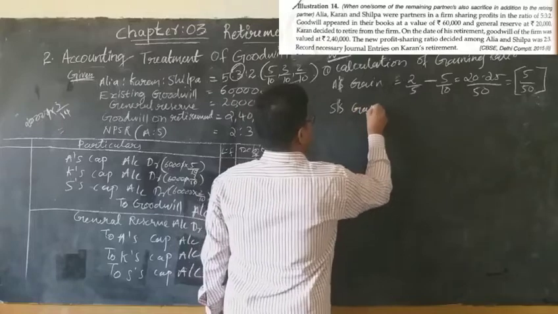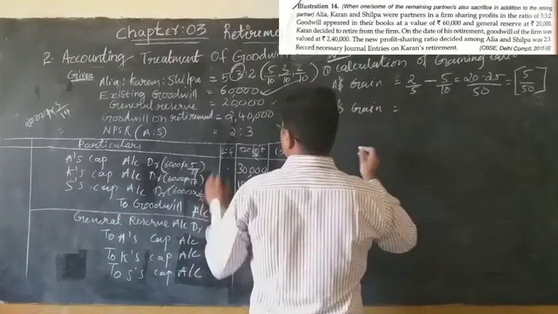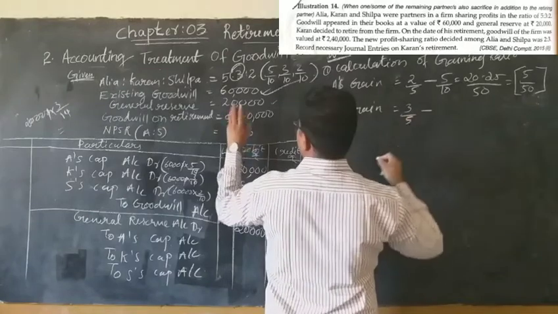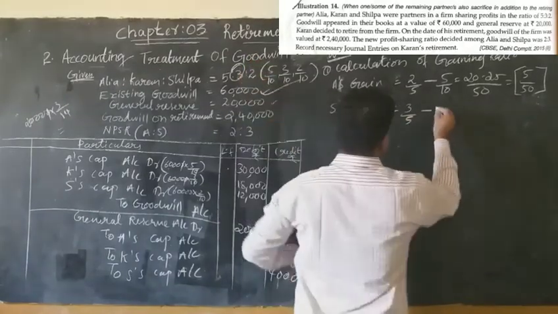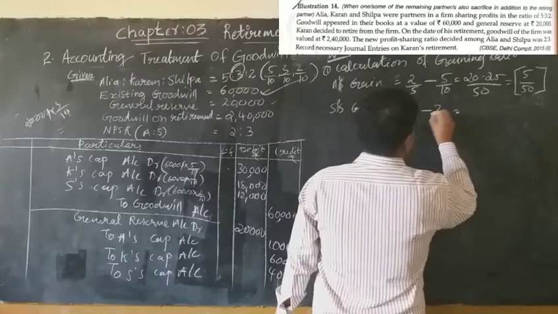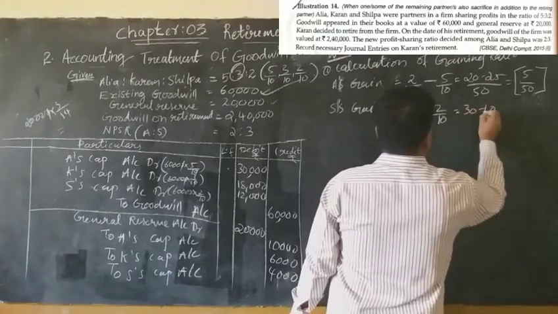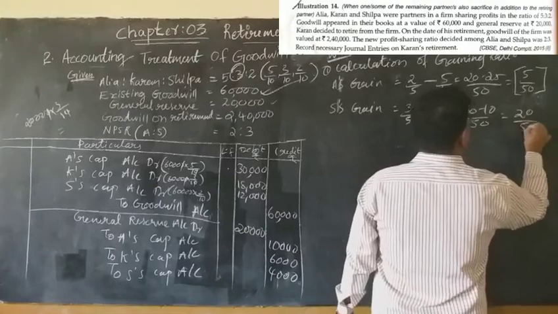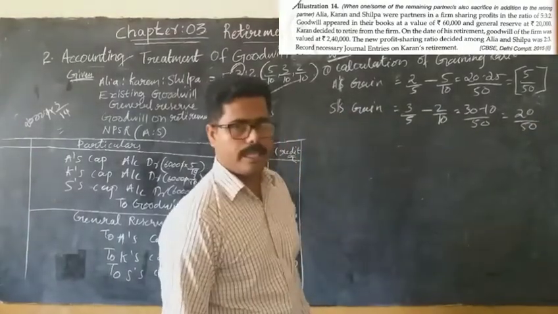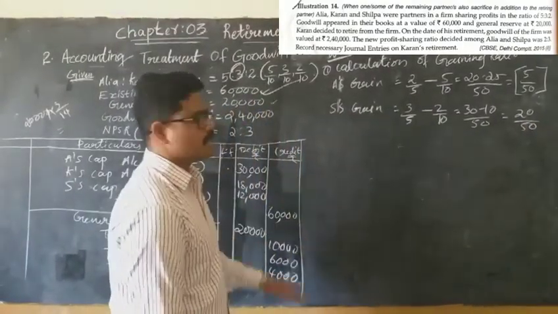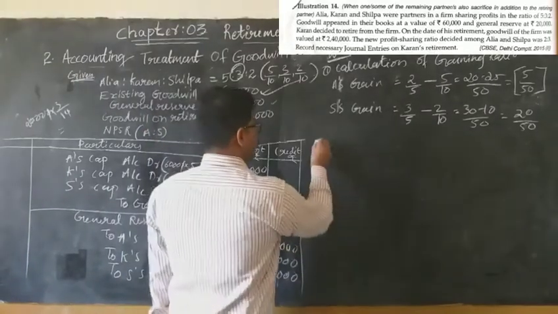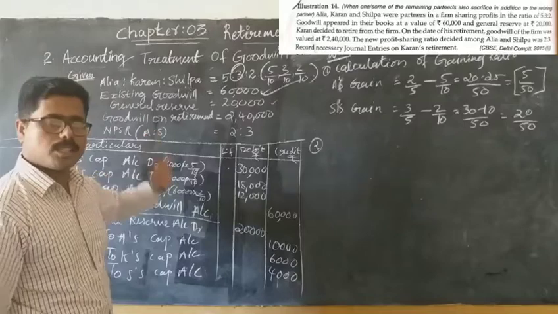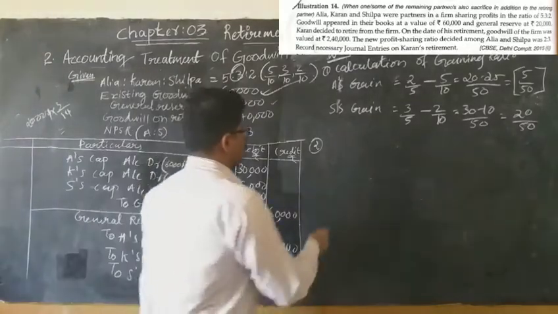Let's calculate Shilpa's share. Shilpa's gain is equal to Shilpa's new share, that is 3 by 5, minus Shilpa's old share, that is 2 by 10. So 30 minus 10 divided by 50 is equal to 20 by 50. So she is gaining only. Understand? The next stage is to calculate the retiring partner's share of goodwill, that is Karan's share of goodwill.